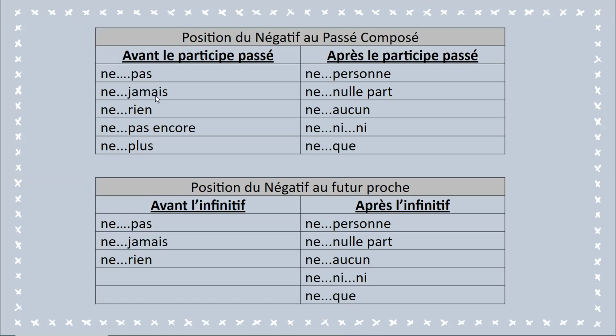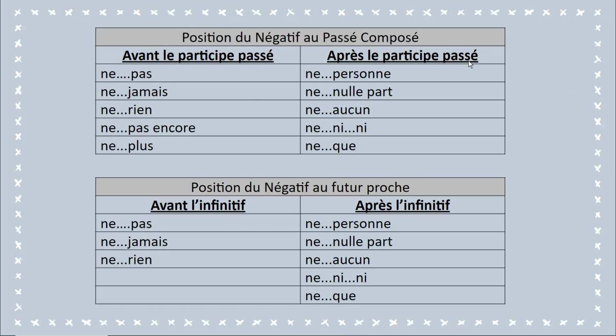This is the final slide for cette leçon, position du négatif au passé composé. So here I made a chart for you. Before the past participle, how does it look? Après, here are the expressions that are placed before the past participle.